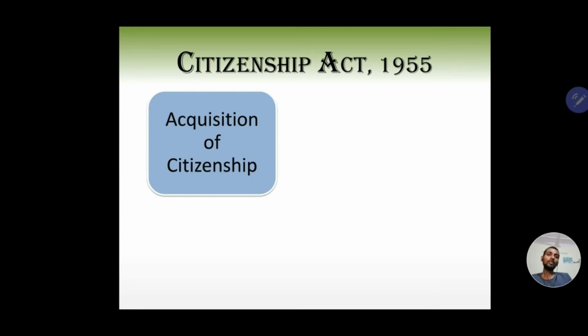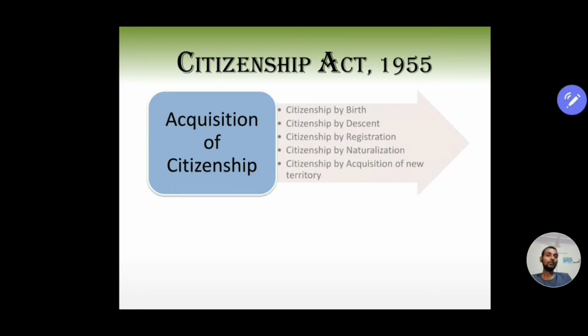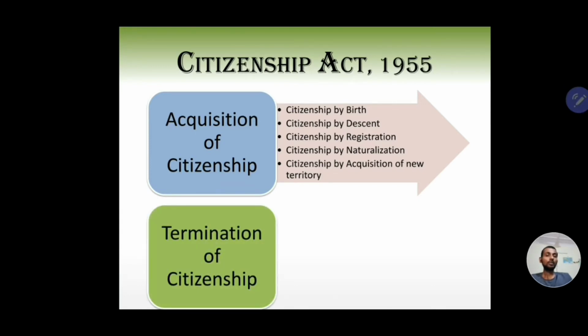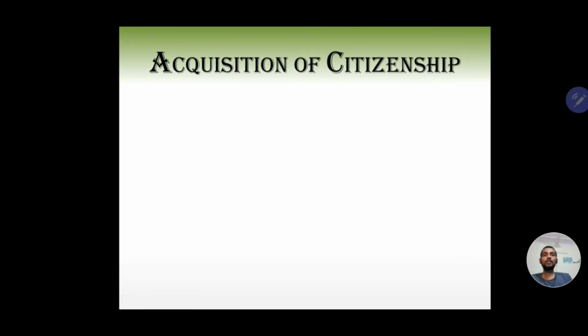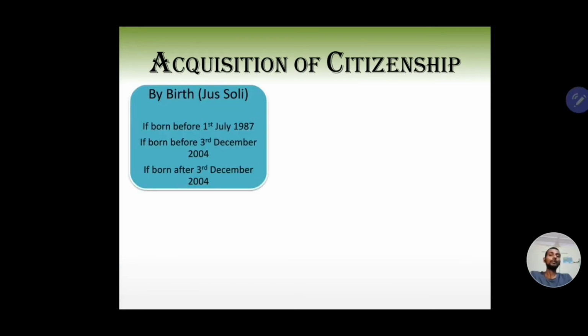Now, the Citizenship Act talks about acquisition of citizenship by these 5 criteria. We will look at them one by one in the video. Similarly, it talks about termination of citizenship, again by 3 criteria. We'll look into it one by one. And there are some miscellaneous provisions as well. But coming to acquisition of citizenship.